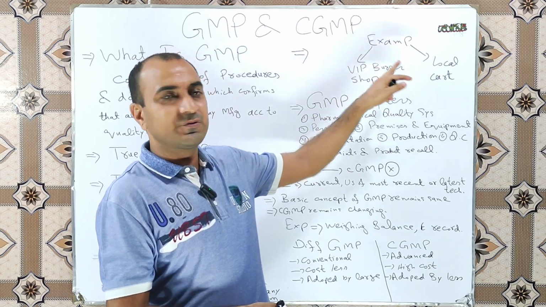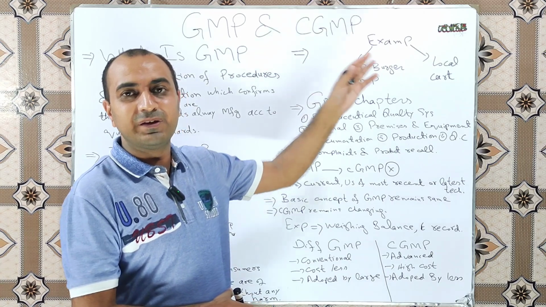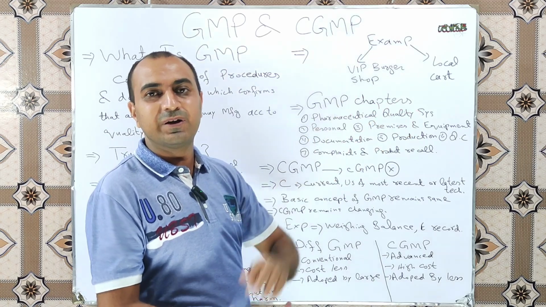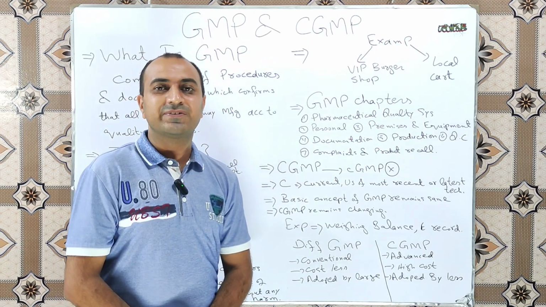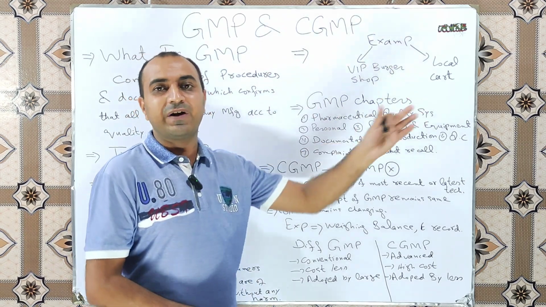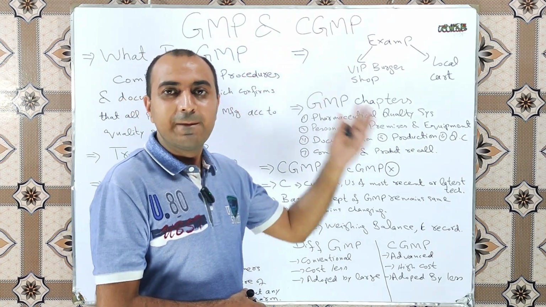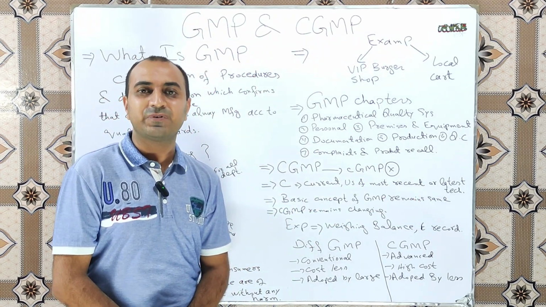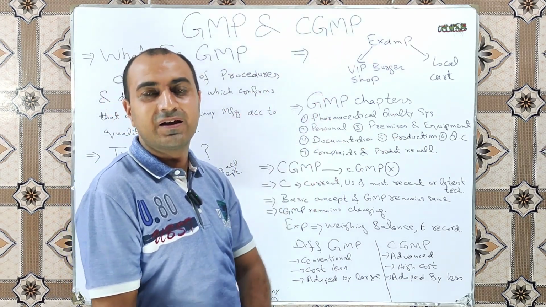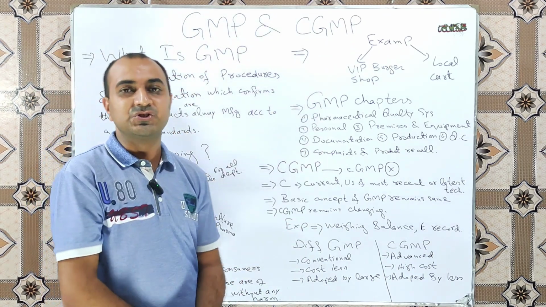As compared to the VIP burger shop, at the local cart there will be a lack of trained staff, the hygienic level will not be as high, and there will be no proper sitting arrangement and no air conditioning system. In the same manner, when we talk about the manufacturing of a product, GMP defines certain limitations and guidelines on how we will manufacture the medicine. So when we have a GMP certification, it gives assurance that all our procedures and processes are according to the recommended guidelines. So that was about GMP.